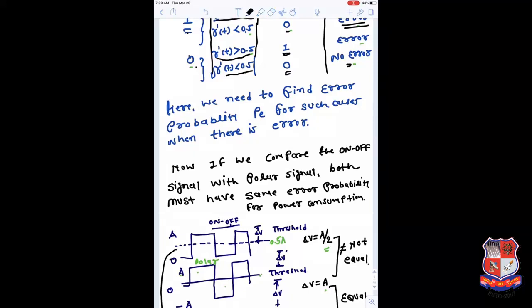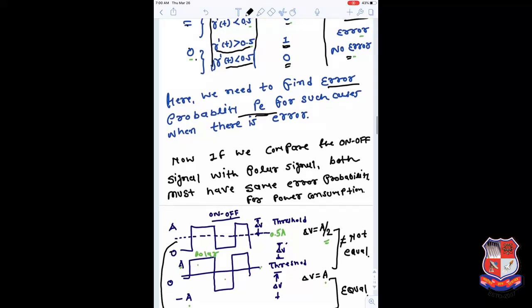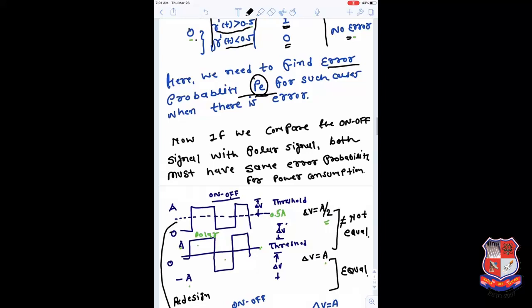So this is one case. In that case we have to find the probability of error, how much probability of error. If your receiver has a lesser probability of error, it works fine. If your receiver has a higher probability of error, it is poorly performing, and there is a need to redesign the receiver, or maybe reconstruct the receiver in such a way that P can be reduced as much as possible.